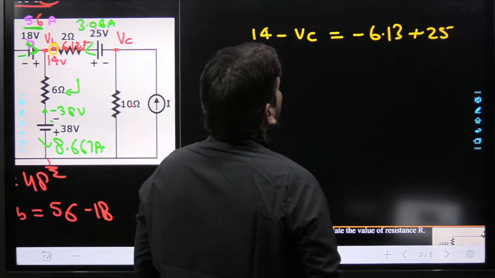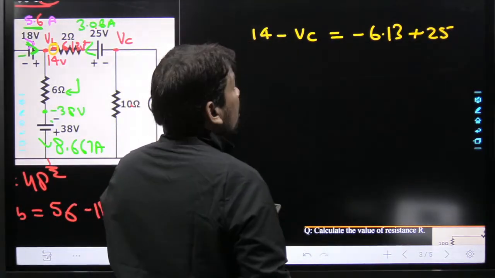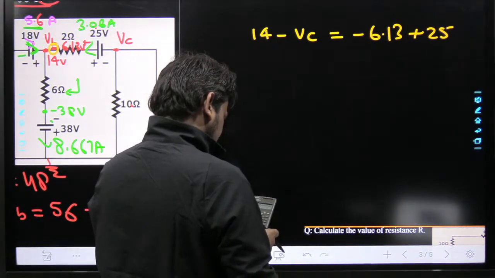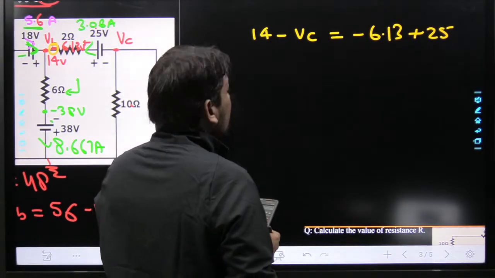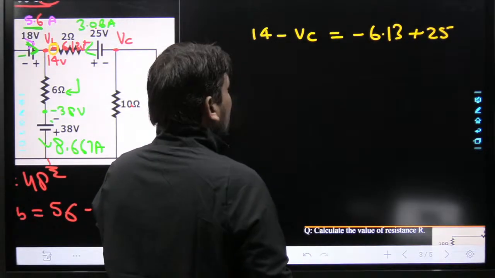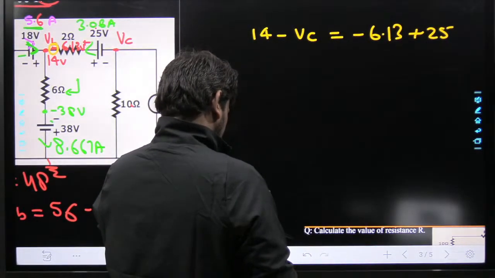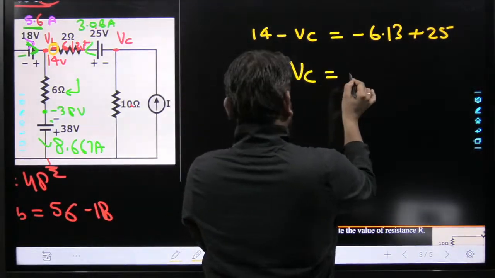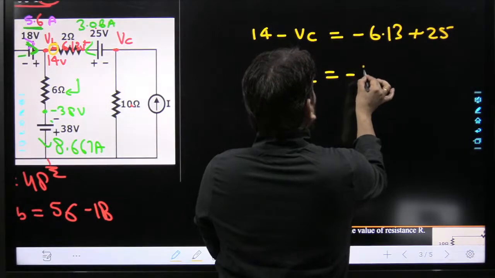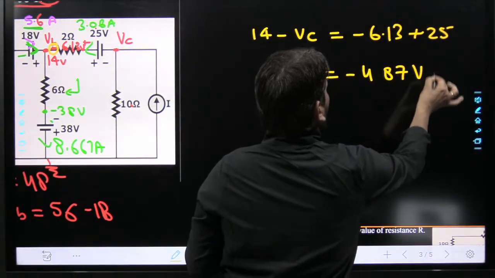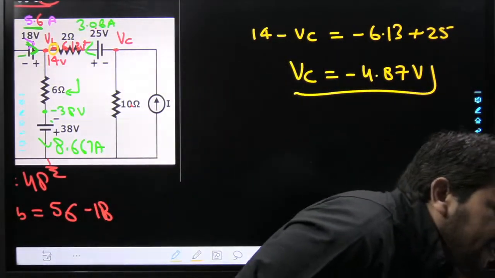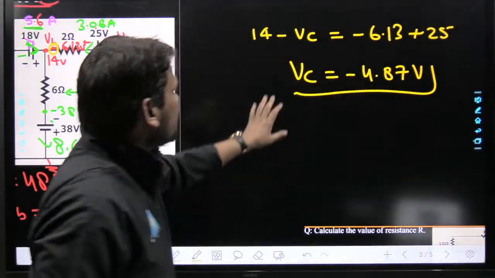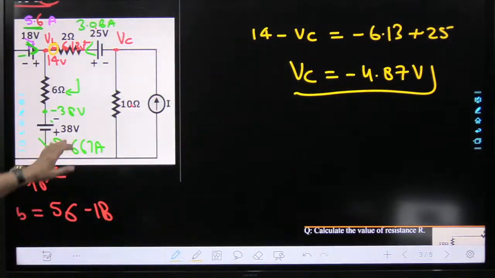Now how much will this voltage come? Please give me a few seconds. 25 minus 6.13. Yeah, this is a positive one, and my 14 minus answer. So I think this VC is coming minus 4.87 volts. Please tell me, is it correct or not? Very nice. Very nice, beta. So this is the VC, minus 4.87.